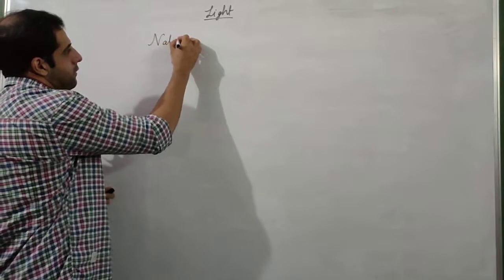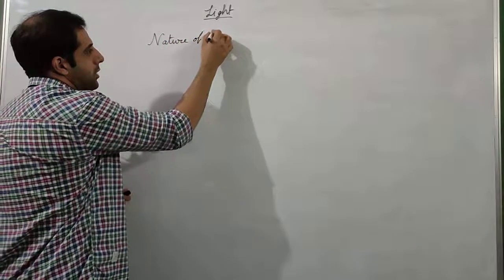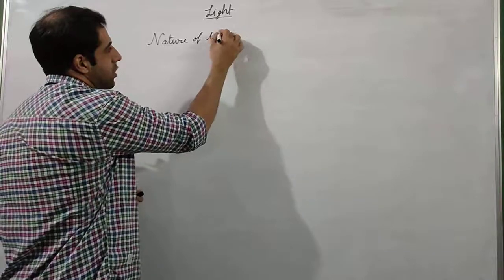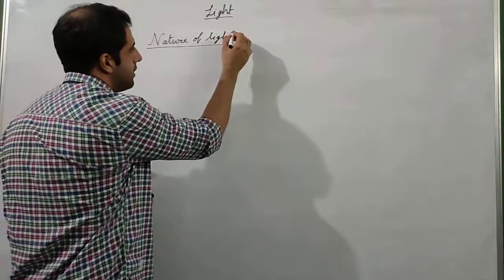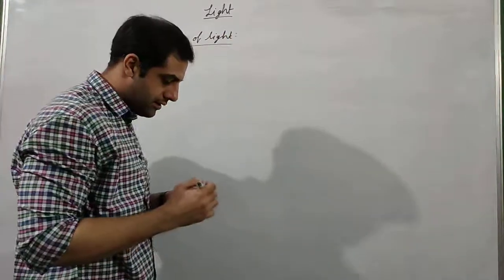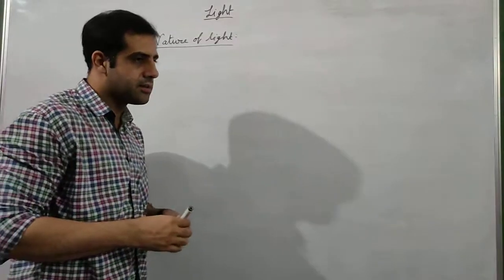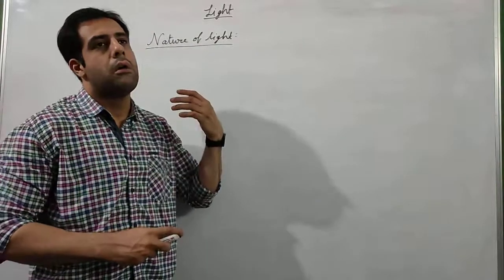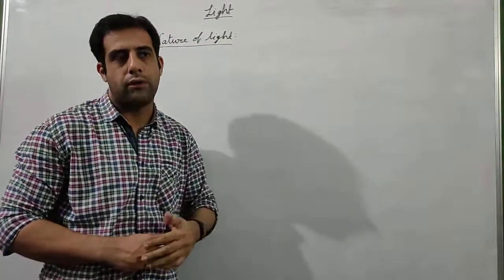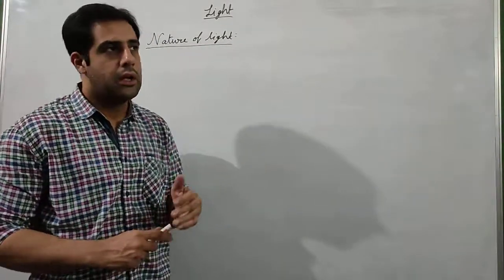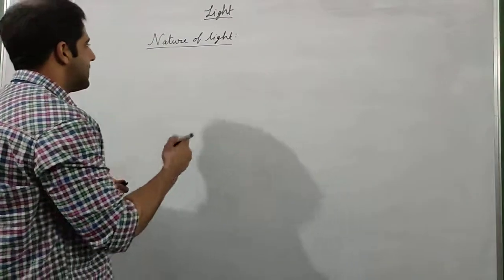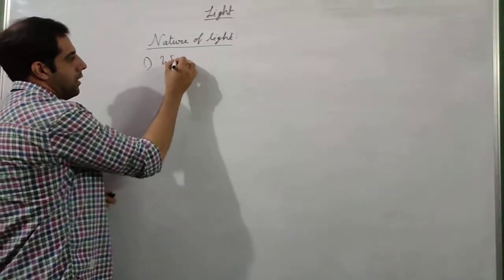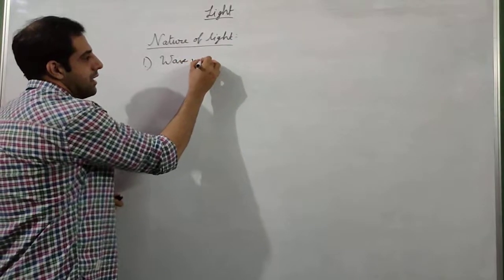Now in case of light, it is a bit complicated situation. It is not as easy to understand as any other form of energy, because the nature of light has been discovered over a very long duration of time. It was discovered step by step. Earlier, the scientists said that light has a wave nature.